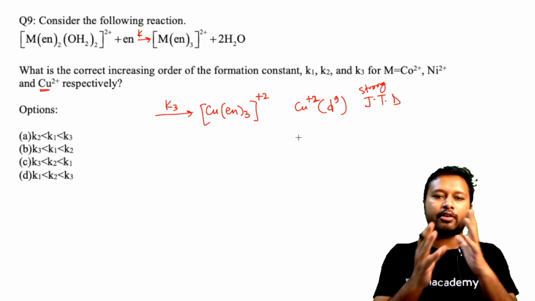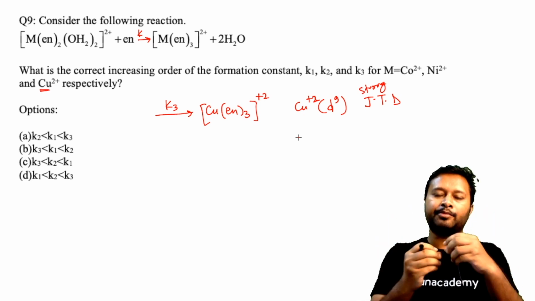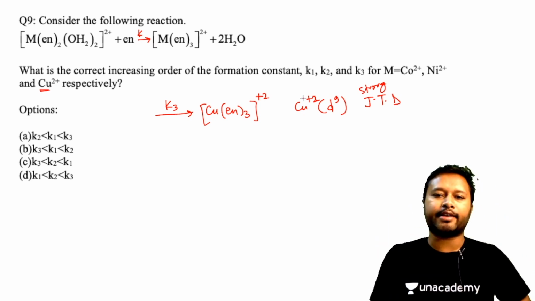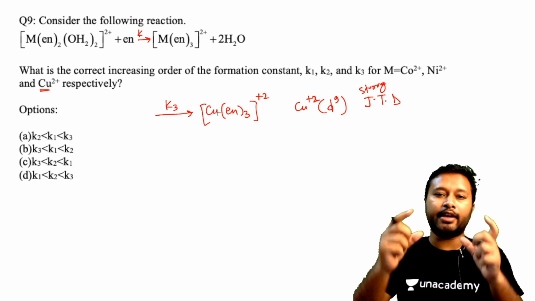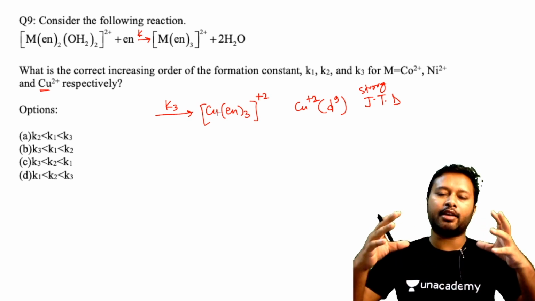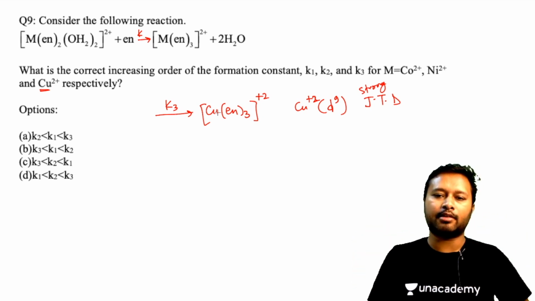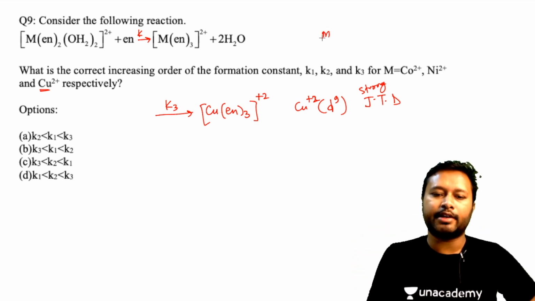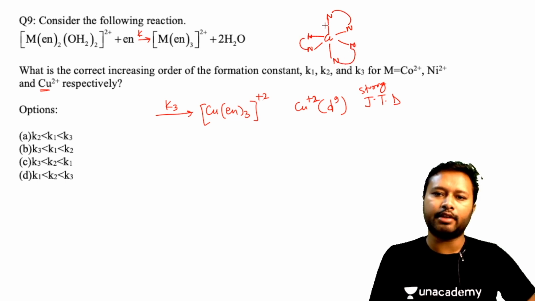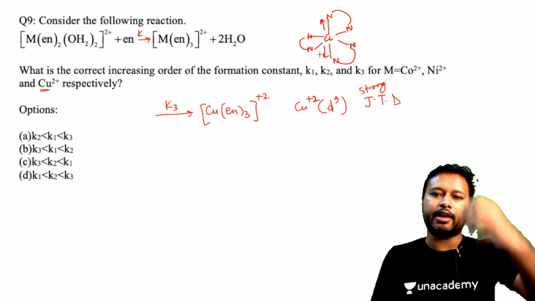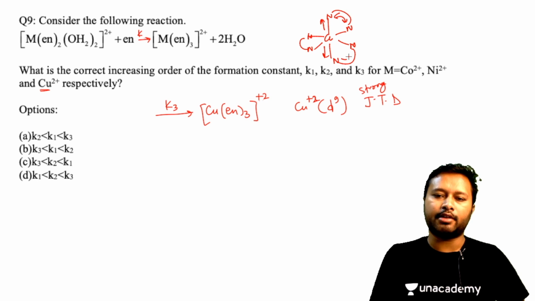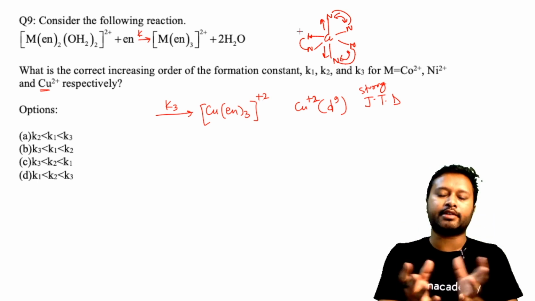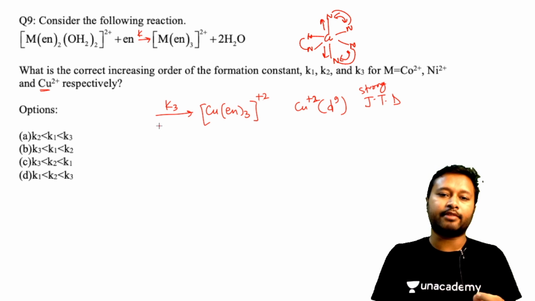You know that when the Jahn-Teller distortion comes, the geometry tries to become elongated or compressed on the axial side, and the chelating effect of this bidentate ligand will try to suppress that change in the geometry. You can understand it in this way. Let's say I have copper and I have these bonds like this. Since ethylene diamine will be formed around it somewhat like this, when these bonds try to elongate, there will be strain in these bonds, which will make the whole molecule very unstable, and that's why this is very unfavorable to form.